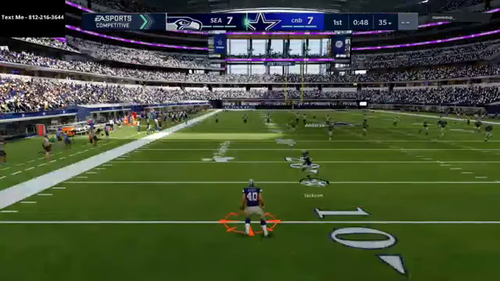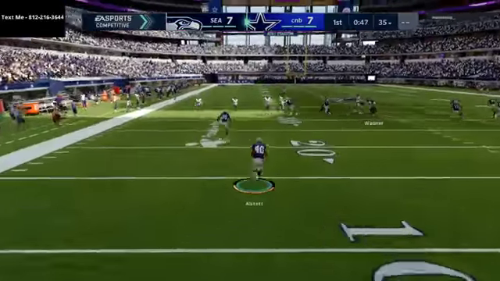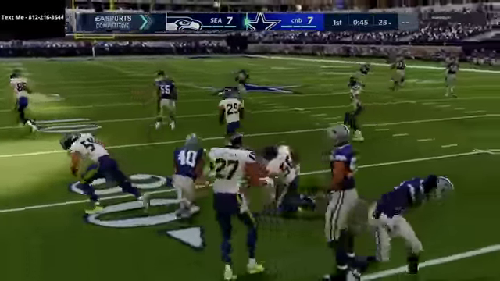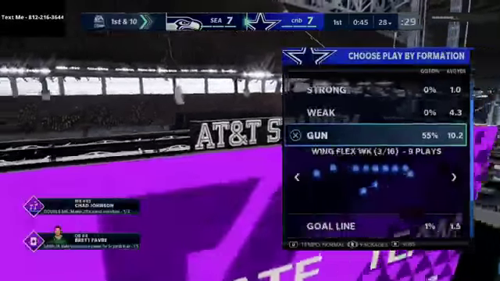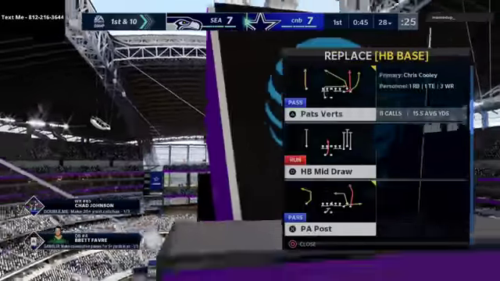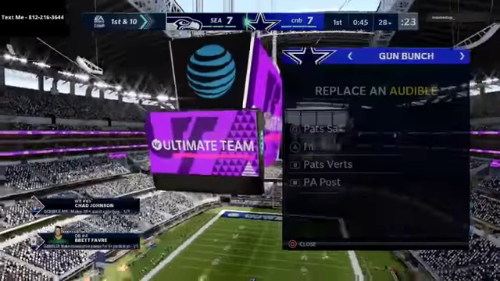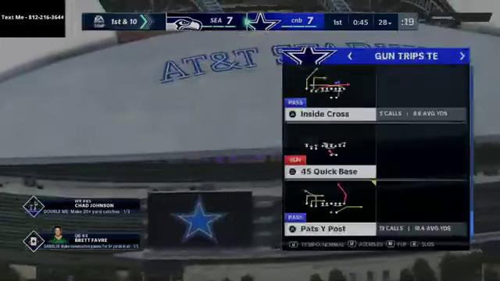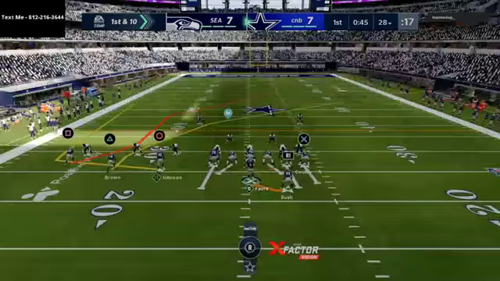I feel like the offense truly is one of the best offenses in the game, if not the best offense. I feel like it's almost impossible to stop as long as you make the correct read. Obviously, if you make the incorrect read, you can throw interceptions and things like that, just like any offense can. But I really feel very confident that, with the way this offense works, it's going to be hard to do that.